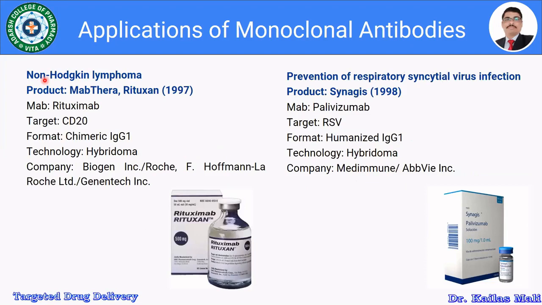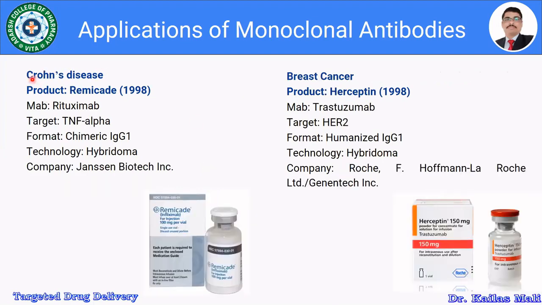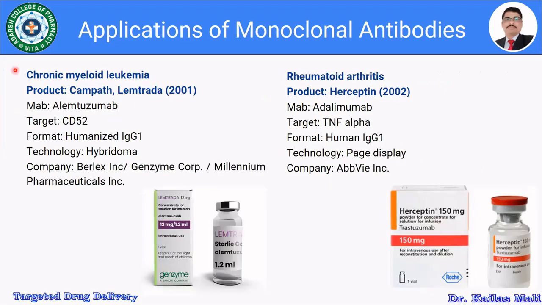The monoclonal antibodies are furthermore used in non-Hodgkin lymphoma and prevention of respiratory syncytial virus infection. The products available in the market are rituximab and Synagis. Then it is used in Crohn's disease, the product available is Remicade. For breast cancer, the product available in the market is Herceptin.